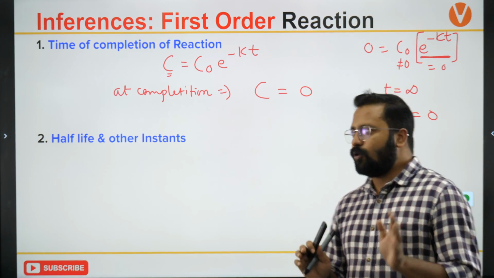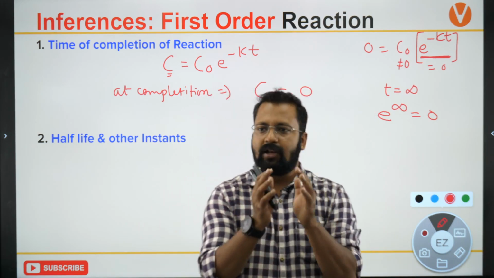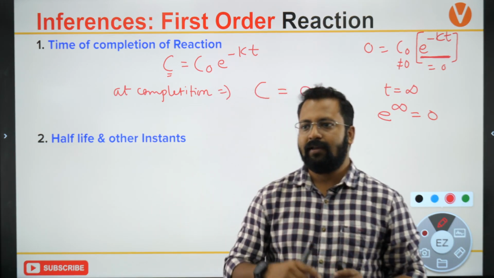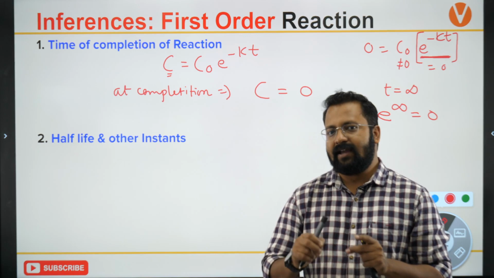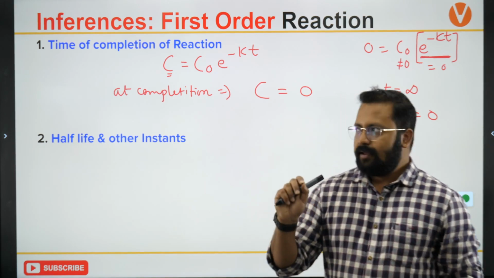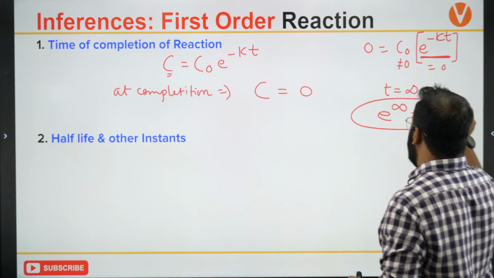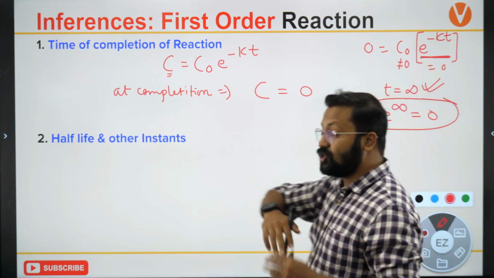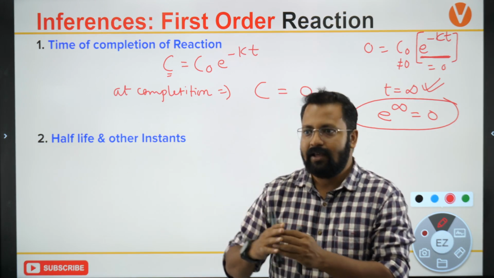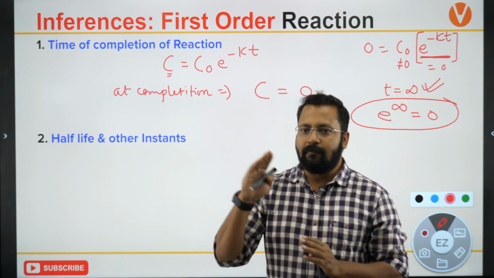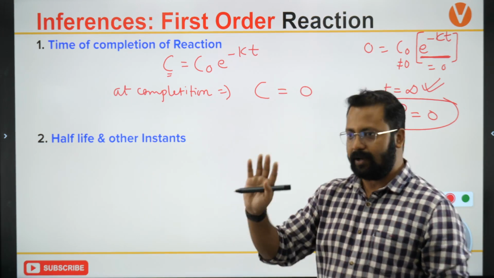Are you getting my point? When you are performing a reaction, let's say your initial amount was 10 moles. But that's not practical. What is practical and what is theoretical are two different things. I have to calculate the time of completion. It means that the time of completion would be infinite. The reaction will go on for an infinitely long period. So any first order reaction is never ever complete.